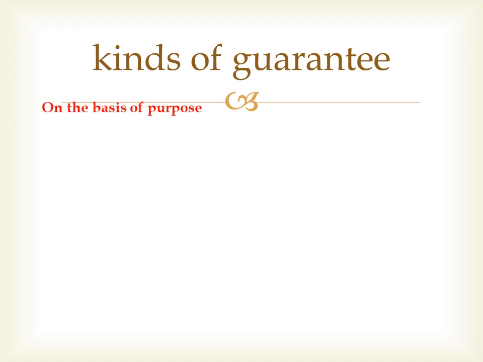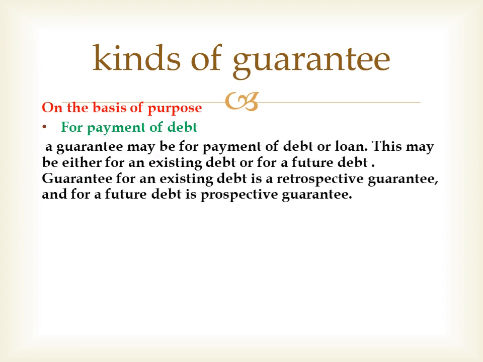On the basis of purpose, it is classified into three. The very first one is for payment of debt. A guarantee may be for payment of debt or loan. This may be either for an existing debt or for a future debt. That's called a guarantee on the basis of payment of debt. Guarantee given for a payment of debt is called a guarantee for payment of debt. It can be either for existing debt or for future debt.